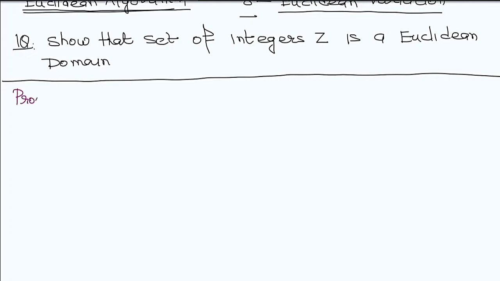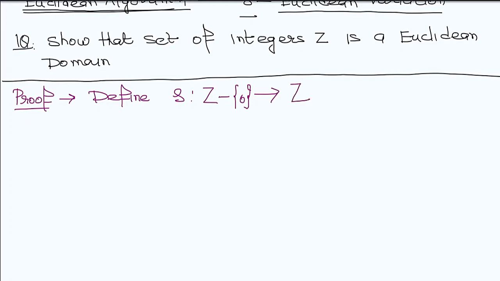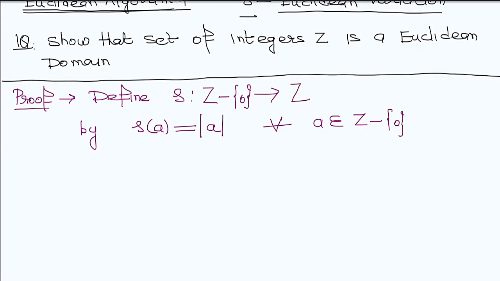Proof of this question. Now I define a mapping delta, from Z minus 0, since 0 is not in this domain, to the set of integers Z, and this mapping is defined by delta of A equals the absolute value of A, for every A belonging to the domain. Now the property number 1.